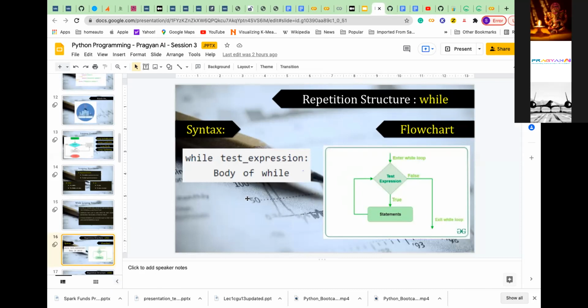In this case I'm not counting the number of times, it is based on a certain condition, not on how many times I iterate. We don't know how many times we should be iterating, but we know on what condition I should be looping. If the condition is not yet met, I will keep on doing that.